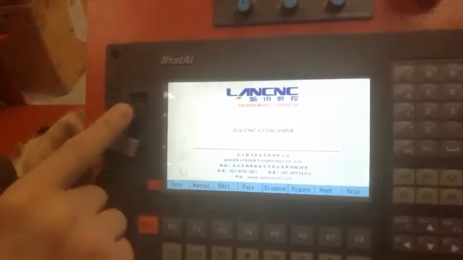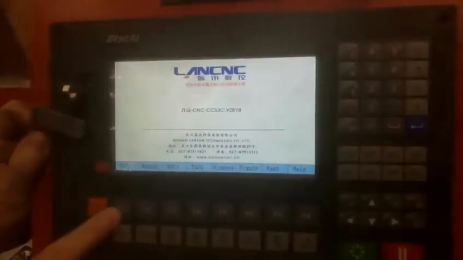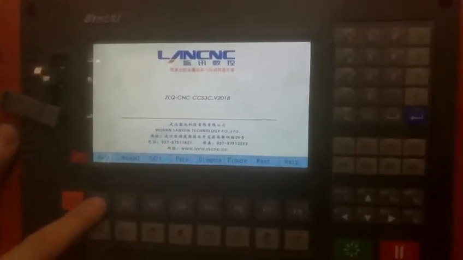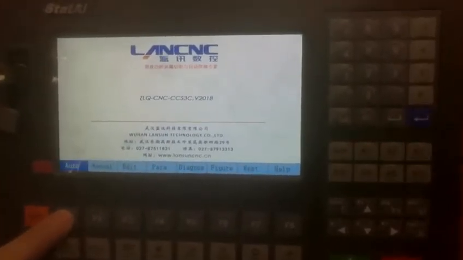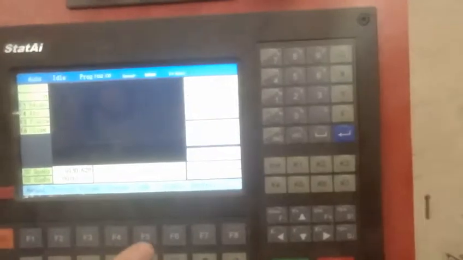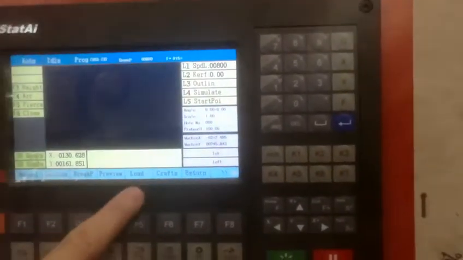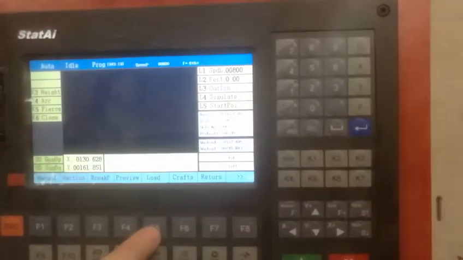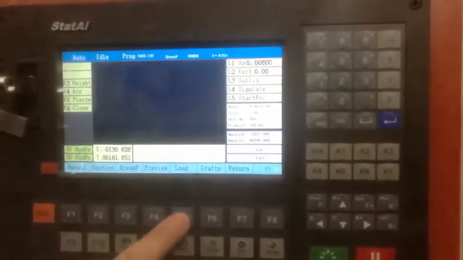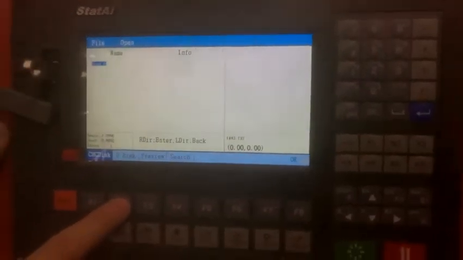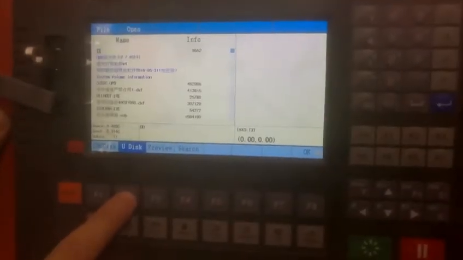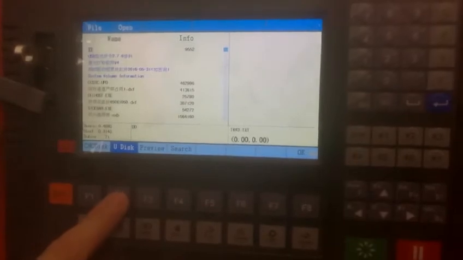First step, enter into auto mode by pressing F1. Then load the file by pressing F5. Then choose the U disc by pressing F2.